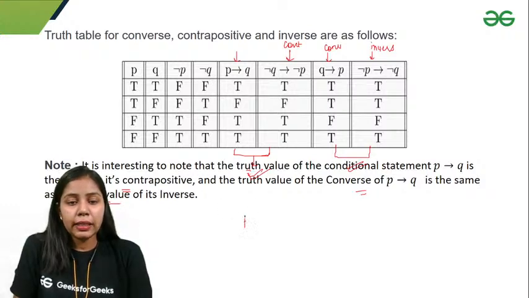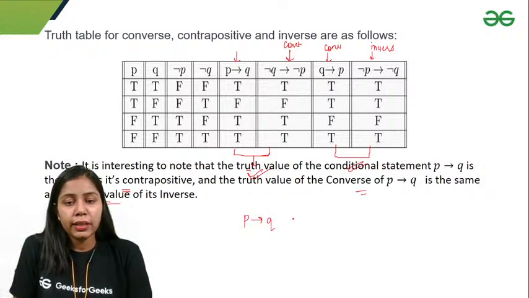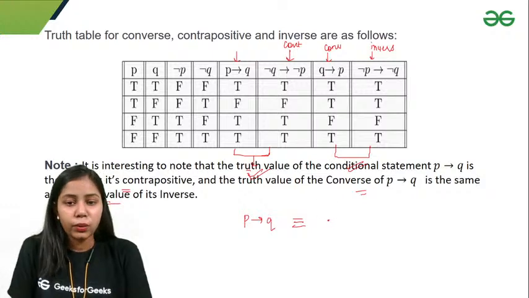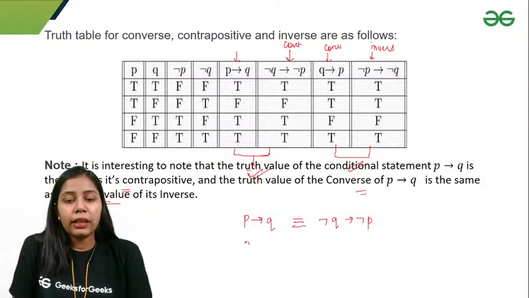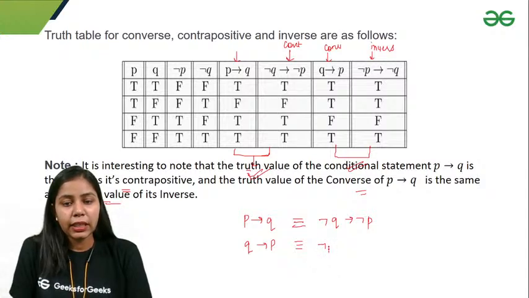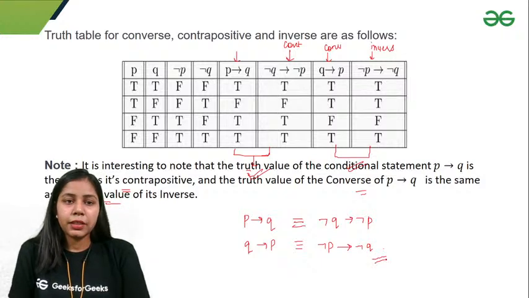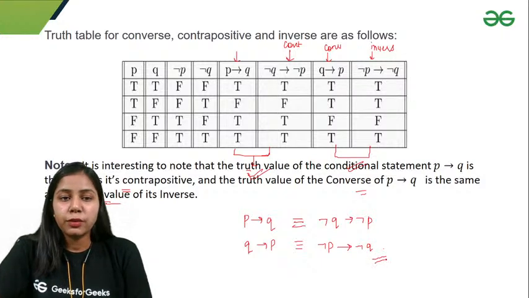So here I can say that P implication Q is equivalent, this is the sign of equivalence, to negation of Q implies negation of P. Similarly, Q implication P, the converse, is equivalent to the inverse, that is negation of P implication negation of Q. Okay, so let's move forward.